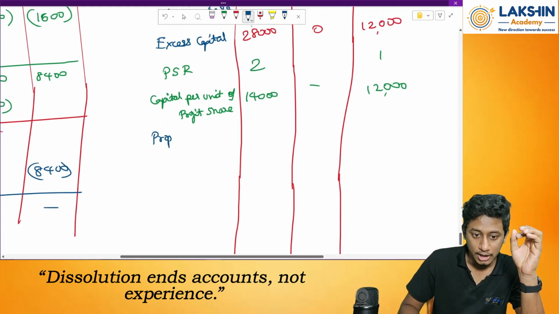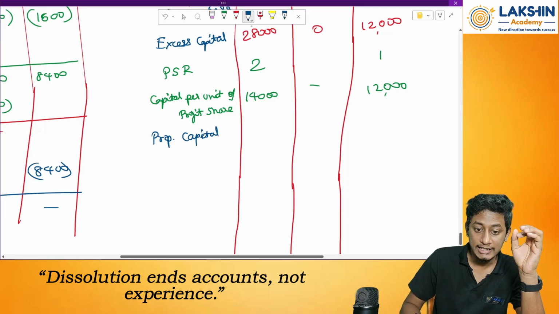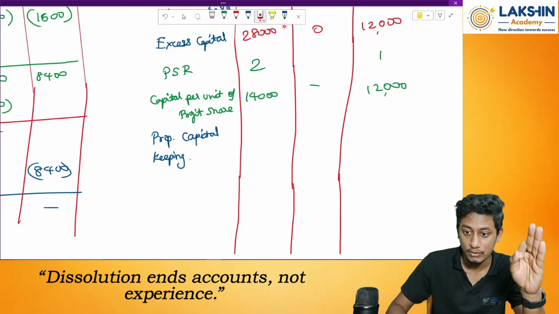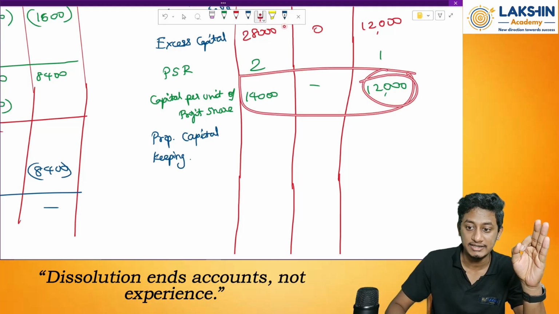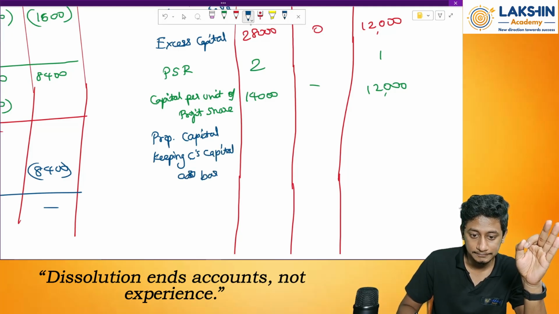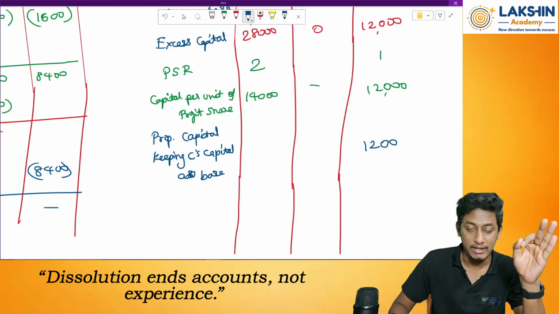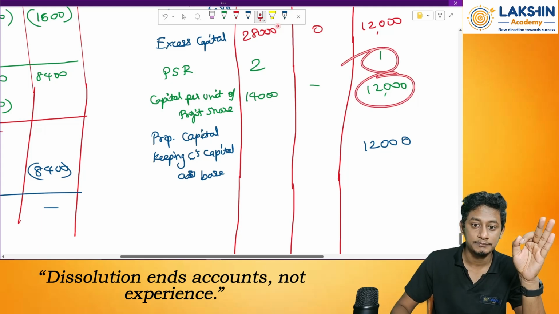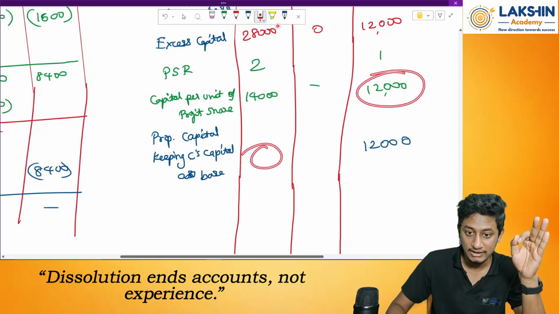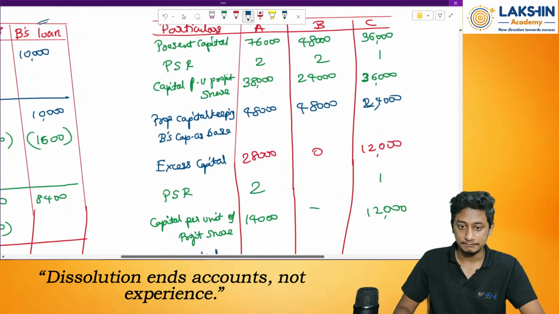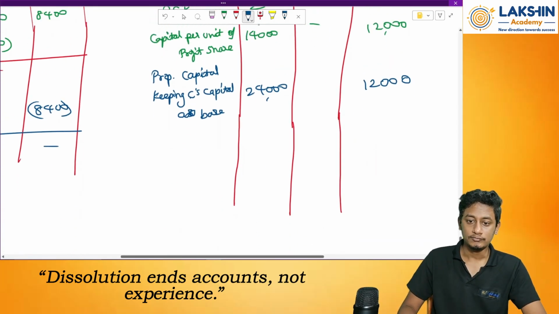Now again find out proportionate capital. Proportionate capital keeping whose capital as base? Whoever has the least capital. Who has the least capital over here? Mr. C, that is 12,000. So keeping C's capital as base, his capital will be 12,000 rupees only. Why 12,000 rupees? Because 12,000 into 1. To find out Mr. A's capital, what to do? 12,000 into 2, it is 24,000. Done? Okay. Now again find out what?